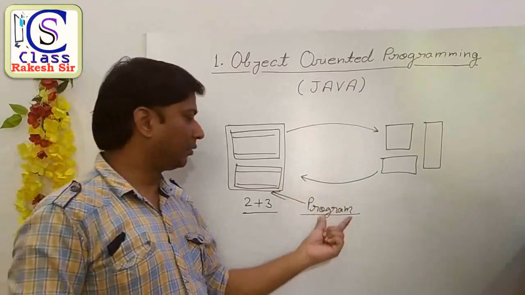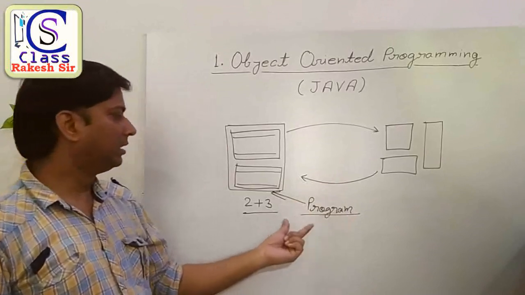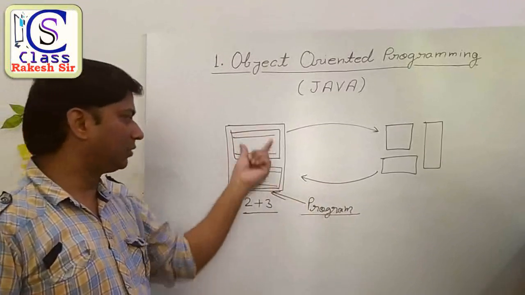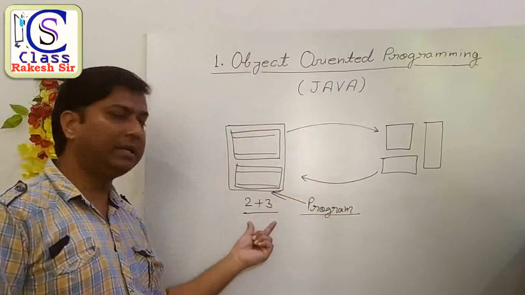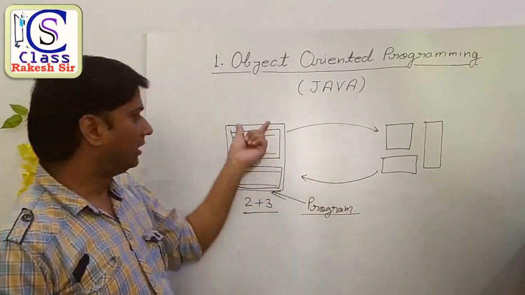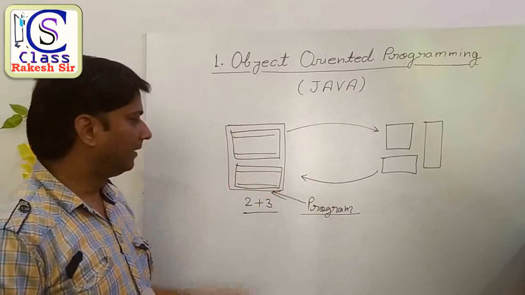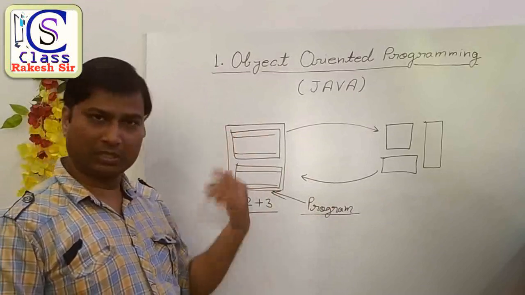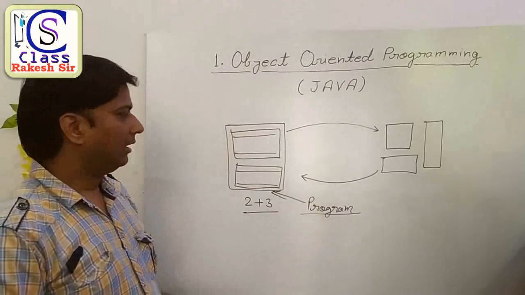Next point is a program. To write a set of instructions to perform any task is known as a program. It means a program is a set of instructions, and writing this program is known as programming.